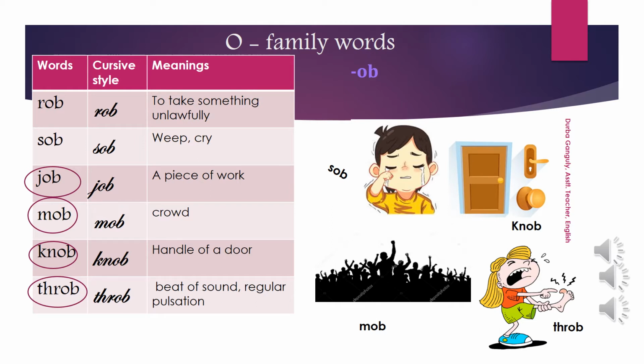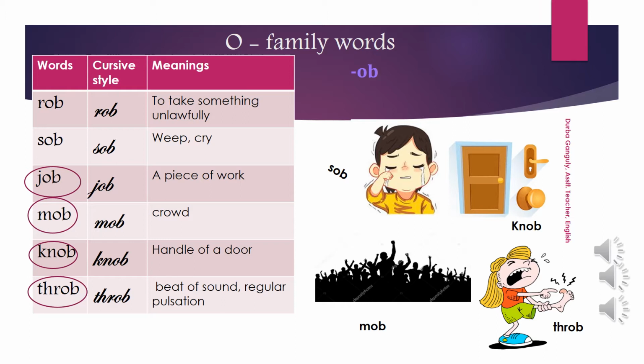Now sob, SOB, sob. Look how the baby girl is crying. Yes, she is not crying loudly. She is sobbing, weeping silently. So this is sobbing. Job. Job is a piece of work, any work, action. Like a job of a student is to study. So studying is your job. Mob is crowd. When many people gather together, that is called a mob.